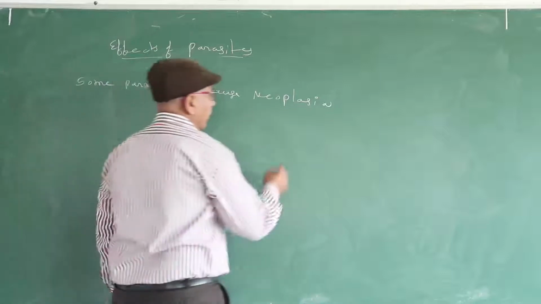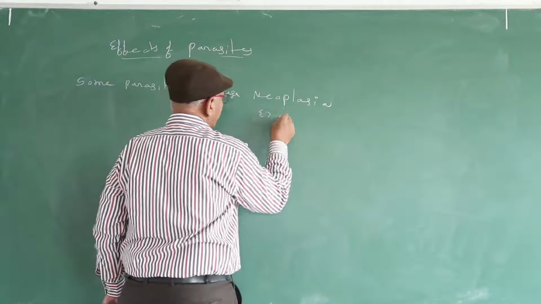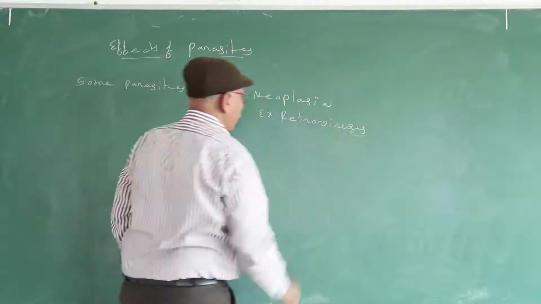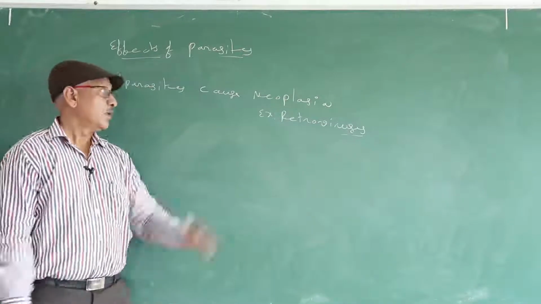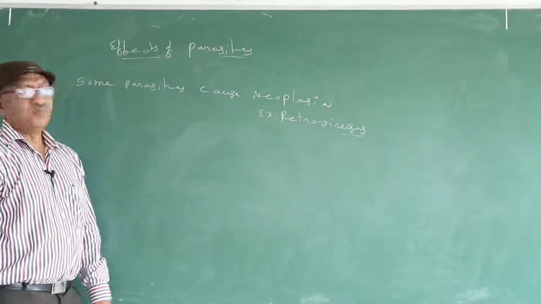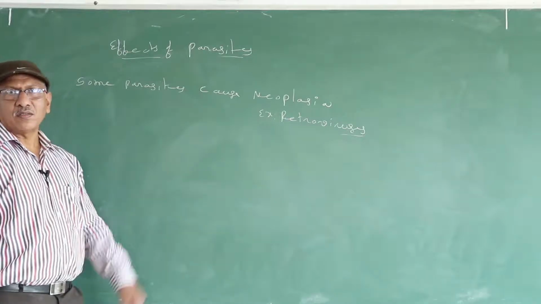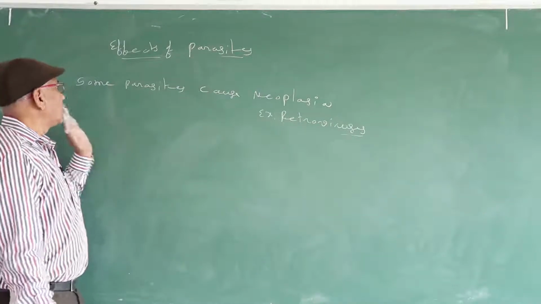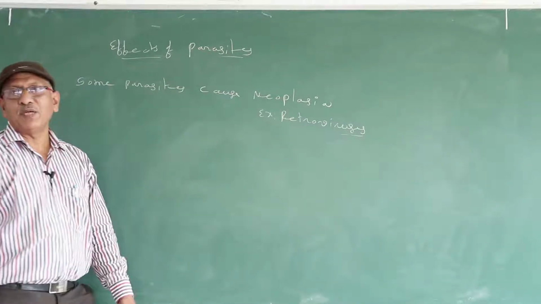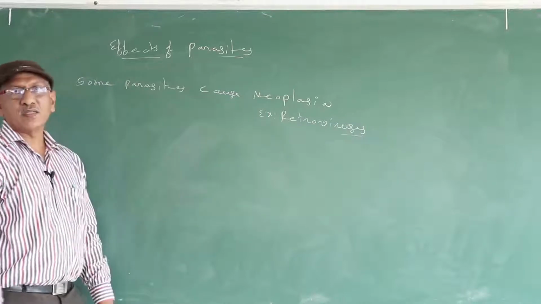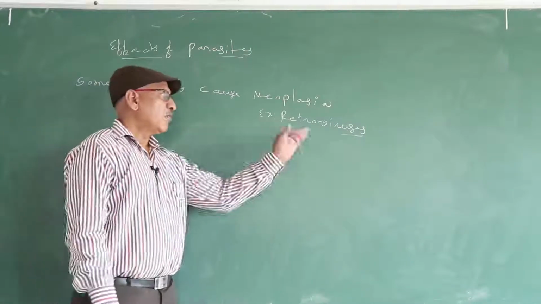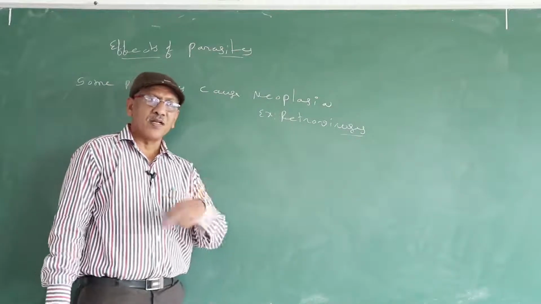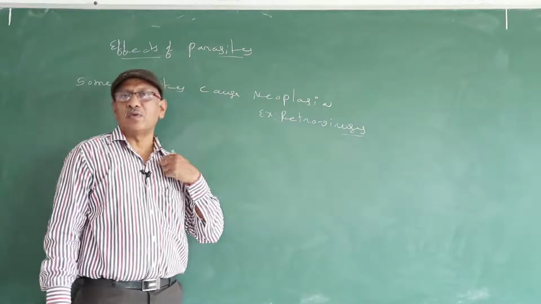Example, retroviruses. All retroviruses cause tumors. HIV is also a retrovirus, it causes a tumor known as Kaposi sarcoma. So some parasites cause neoplasia, formation of tumor. Example, retroviruses. What are retroviruses? The virus participating in reverse transcription is known as retrovirus.